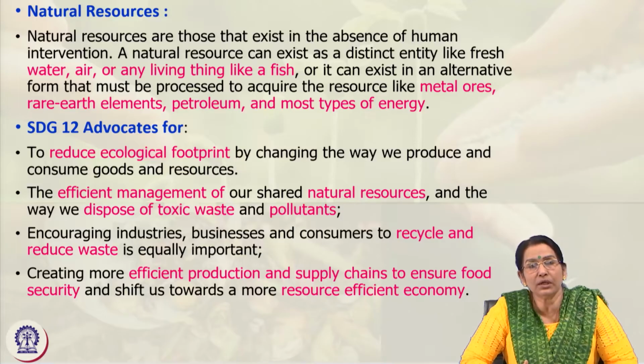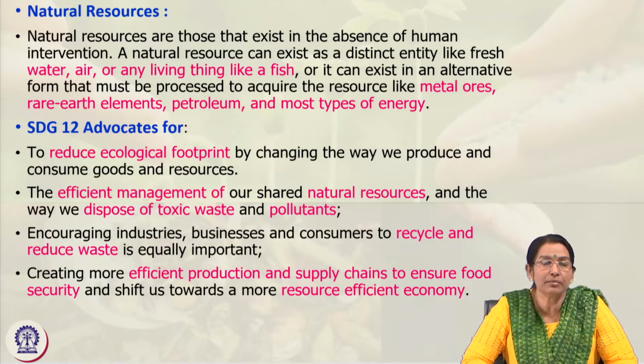Whatever we consume, how can its negative impact be neutralized and removed? The way we produce and consume should have a minimum, or you can say zero, ecological footprint. So the first thing is to reduce the ecological footprint by changing our production and consumption habits.